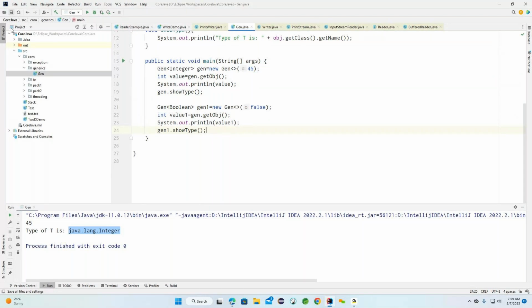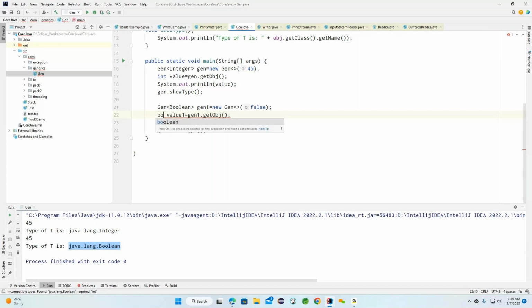Now if I run this example, the object types shown by showType are both different here. The first one is returning Integer, the second one is returning Boolean. Now if I change it, this is not an Integer, it is expecting a Boolean type.